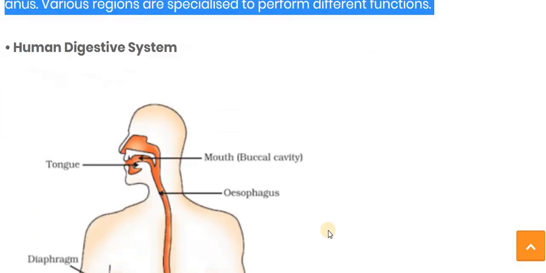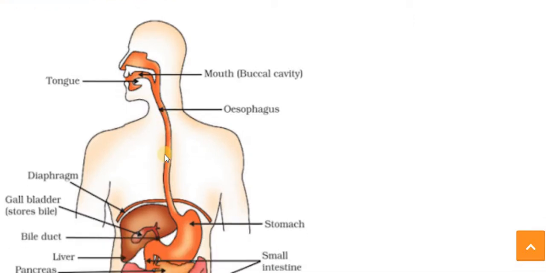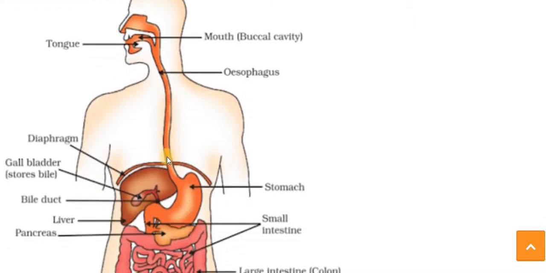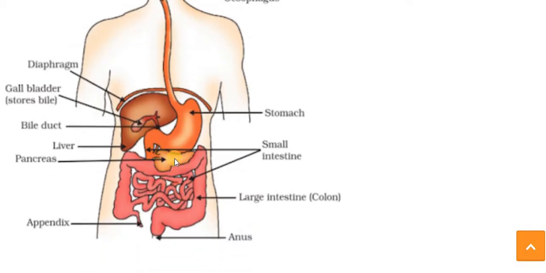Now let's see the human digestive system. Here you can see the figure is given. This is the tongue, or you can say the mouth. In the mouth is the buccal cavity, then the mouth ends into the esophagus, a tube-like structure. The esophagus opens into the stomach, the stomach opens into the small intestine, the small intestine turns into the large intestine, and at the last is the anus. This is called the alimentary canal.